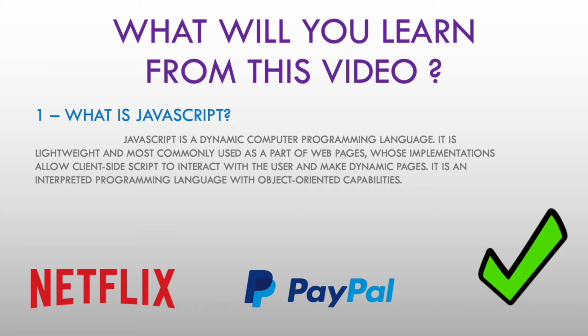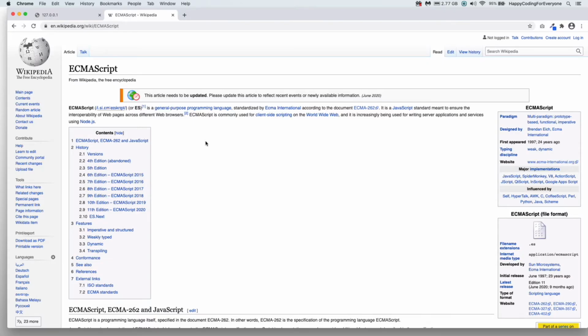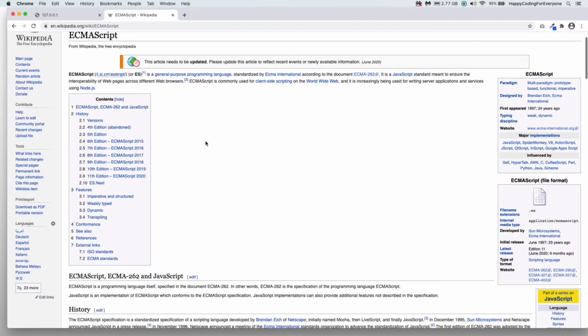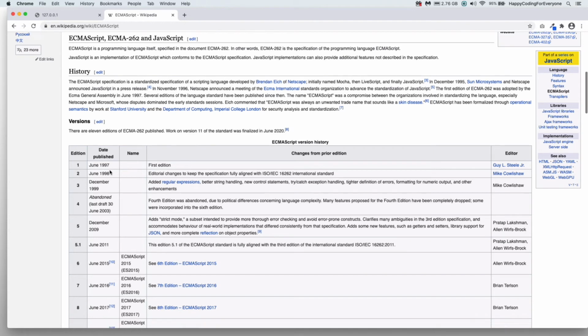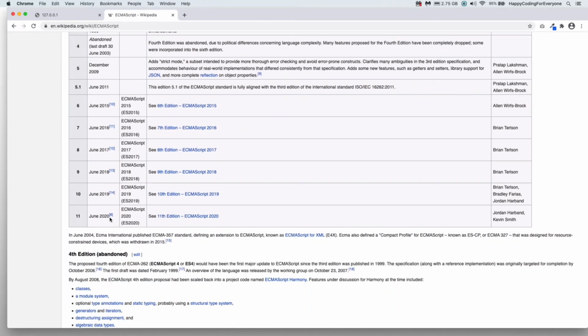There is another thing, ECMAScript. ECMAScript is just a specification. JavaScript is a programming language. ECMA is defining standards for JavaScript. The first version of ECMAScript was released in 1997, then 2015, which was ES6. ECMA releases a newest specification yearly. It defines many new features for JavaScript. You can check Wikipedia for more information. As you see, the first release was in 1997, and then a specification for JavaScript is released yearly.